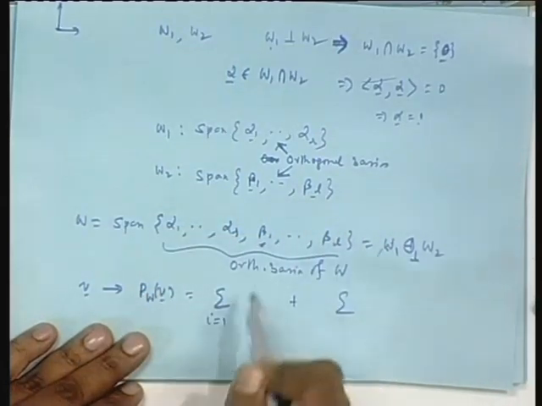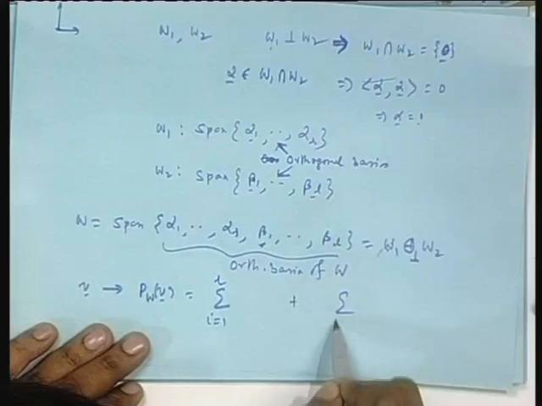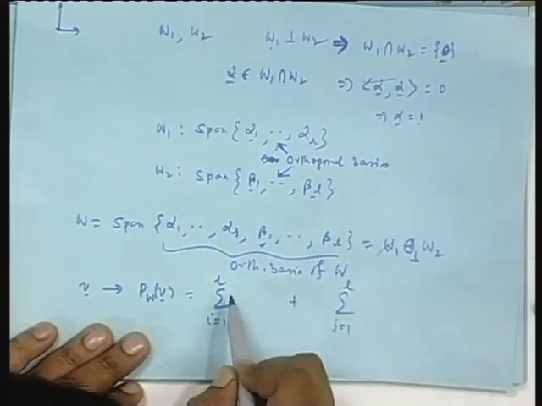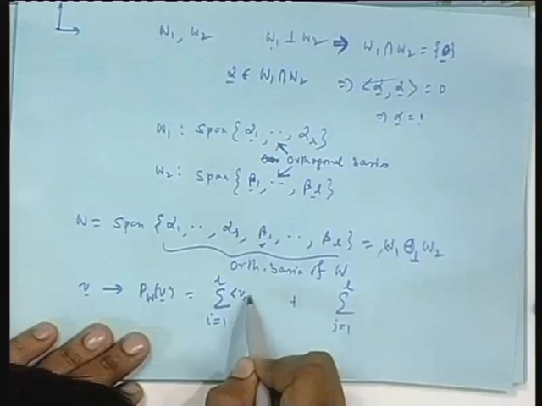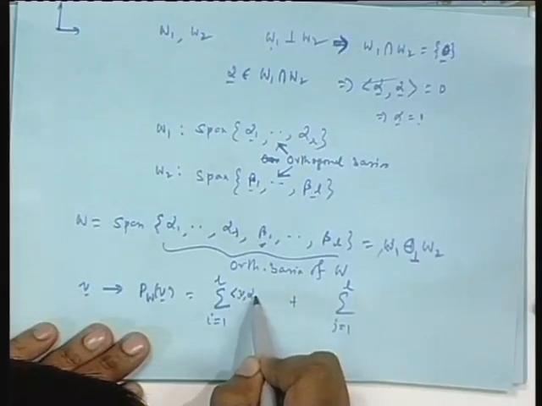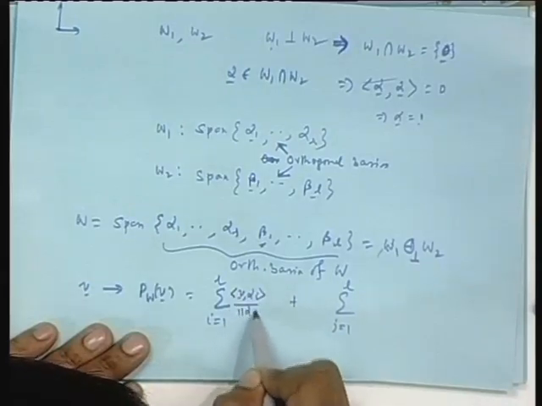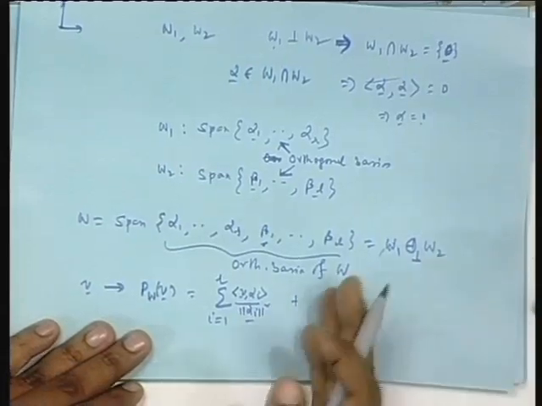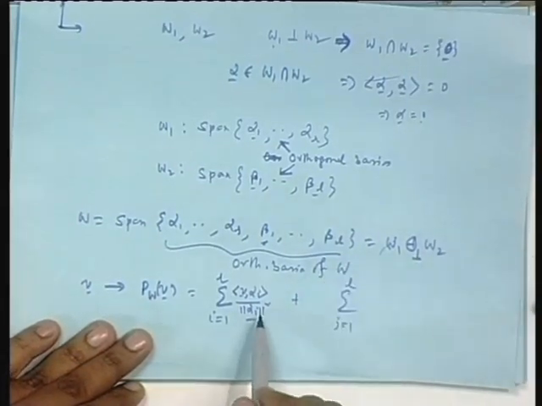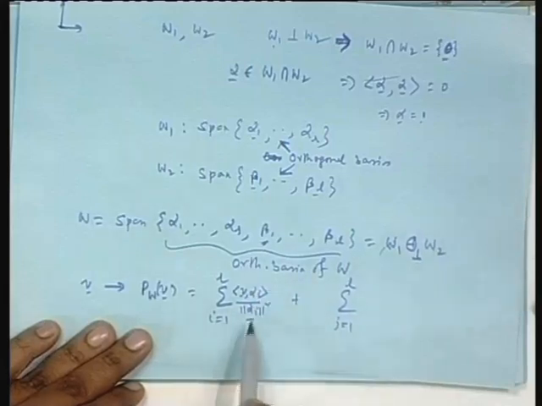One say i equal to 1 to R, another say j equal to 1 to L, and this time you will have V comma alpha i by norm square alpha i. This is more general. For orthonormal, this will become 1, but I want to be more general, so that this expression shows up, that is all.